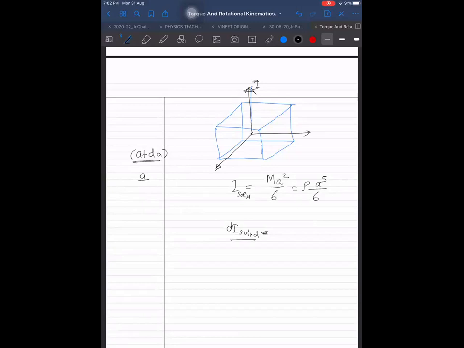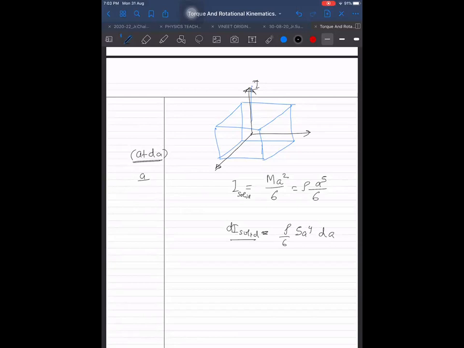So dI solid will be what? If I differentiate it, I will get rho by 6 taken common, 5 into a raised to power 4 into da. We are getting it.